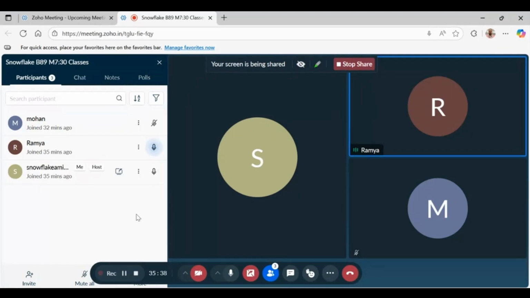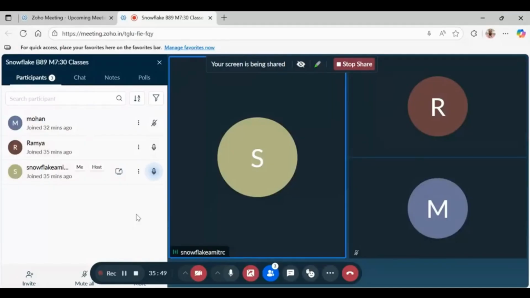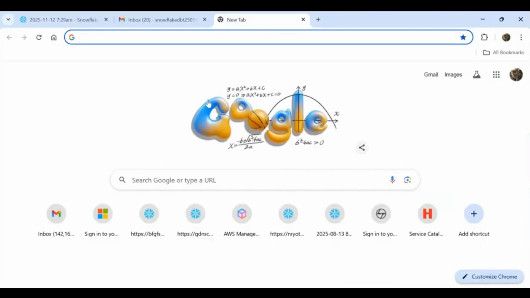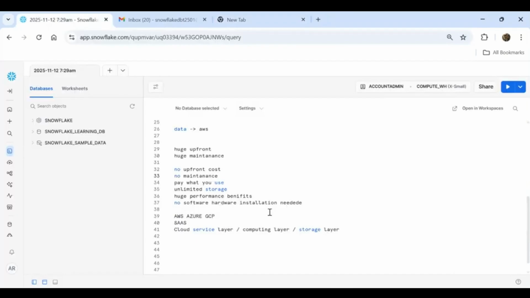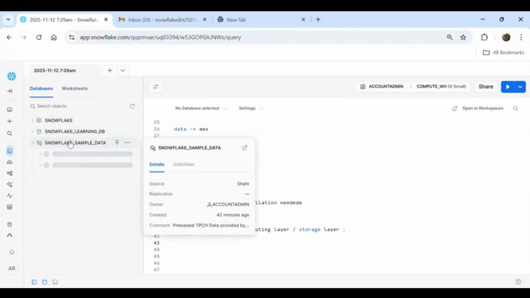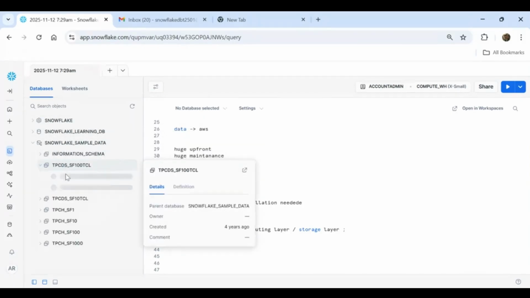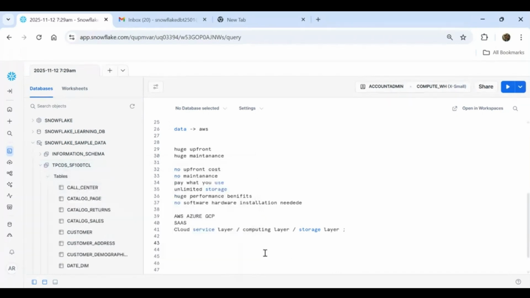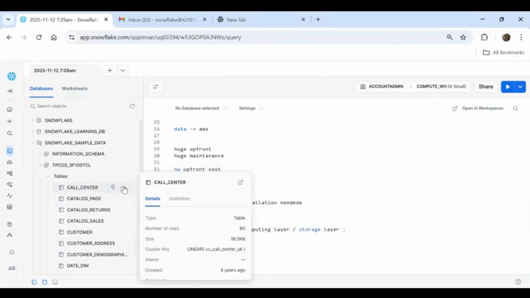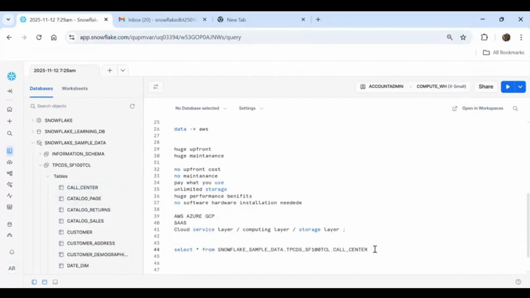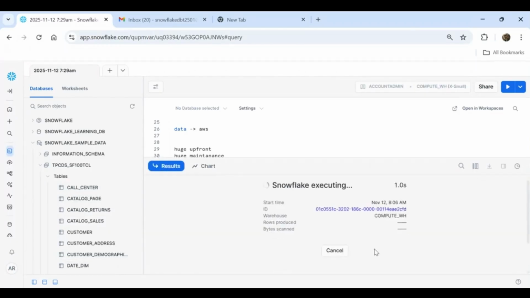You said that data is being stored in these cloud providers, right? Even there, the data is stored in a table, correct? Data is stored in Snowflake itself as a table. I will show you. If you open a Snowflake account, they have provided a lot of sample data. For example, this is a call center table. Let's say I'm writing a query, select star from call center. So it will store here table-wise.